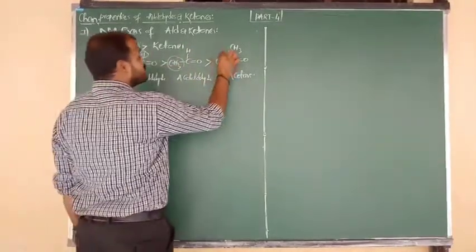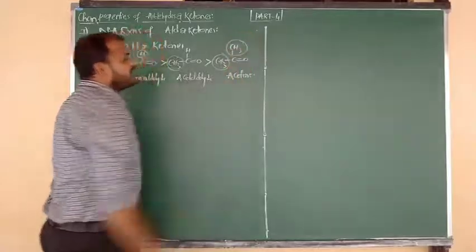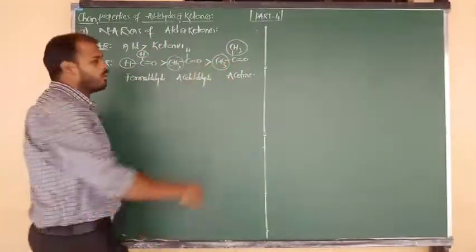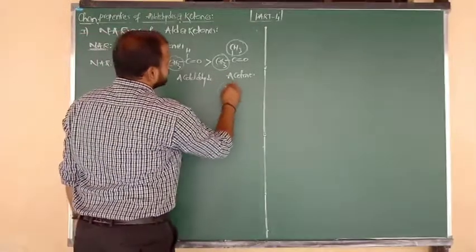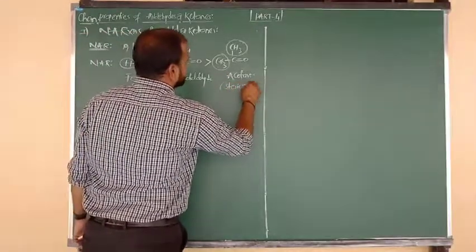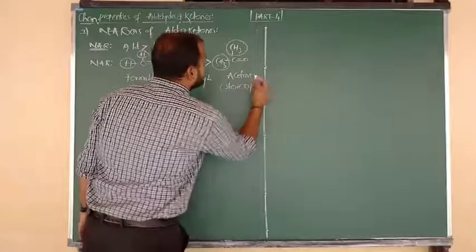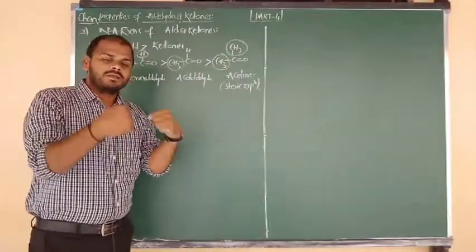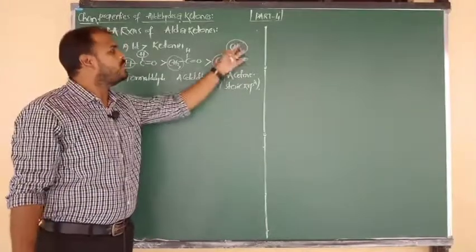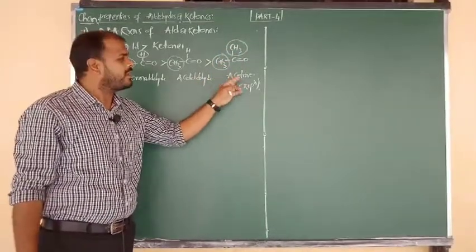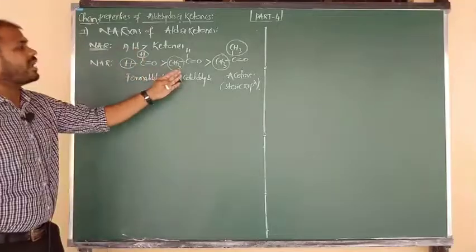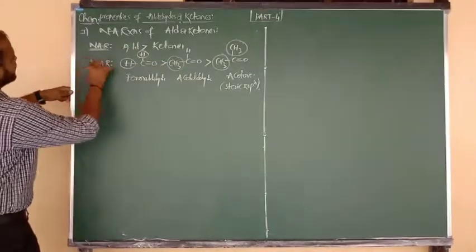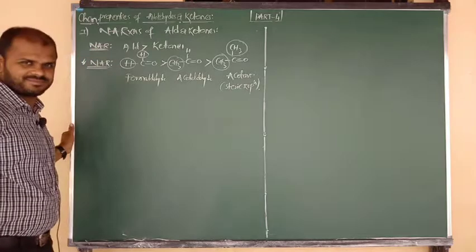But in acetone, two bulky groups are there, so they cause steric repulsions, and also electronic repulsions. Between group to group or within their electrons, repulsions will be caused. Due to repulsions, ketones are less reactive and aldehydes are more reactive. Formaldehyde is highly reactive towards nucleophilic addition reactions.